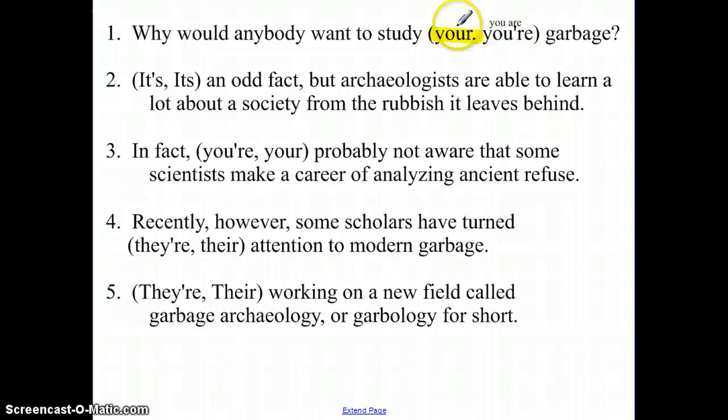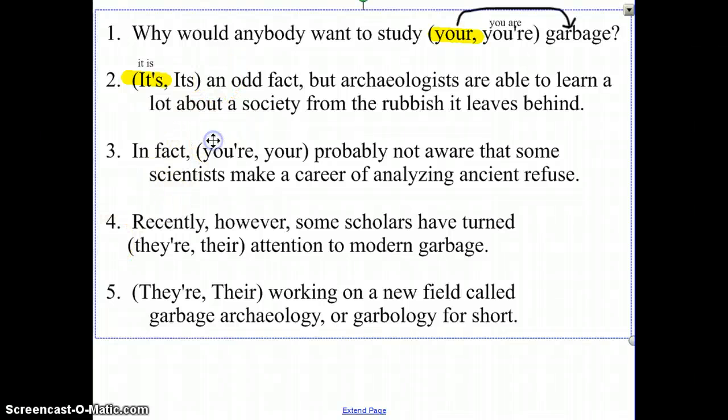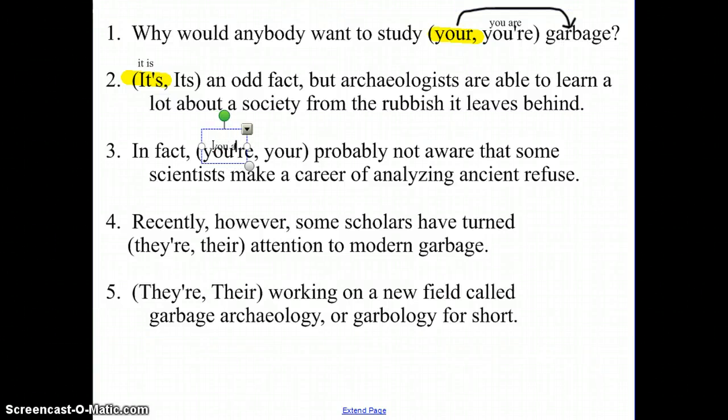It is a possessive, so we always want to think about what it's showing possession of. It's showing possession of the garbage. The next one we'd look at, "it's an odd fact." If we're not sure, we would break it into "it is an odd fact, but archaeologists are able to learn a lot about a society from the rubbish it leaves behind." That makes sense, so we want the contraction form. We could also check and say that "its" as a possessive cannot own "an," so that can't be the right answer. In fact, you're probably not aware. I would break this into "you are probably not aware," and that makes sense. So I want the contraction form.